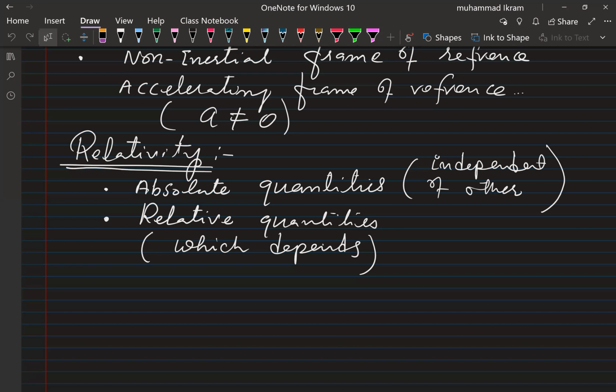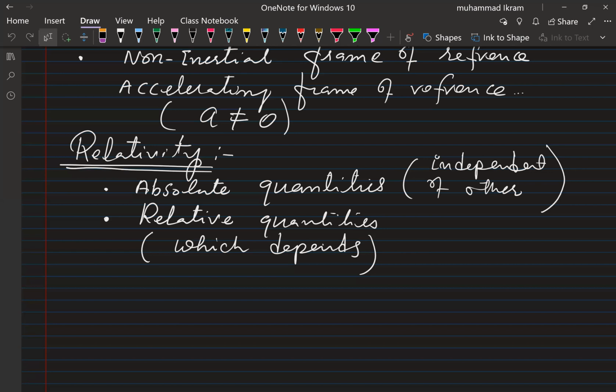But when Einstein came, he put forward the idea of space and time, and said that space and time can greatly be affected by motion. So I would like to explain this in a way that classically we only change our position when we move, right? This is what classically we can say, right?